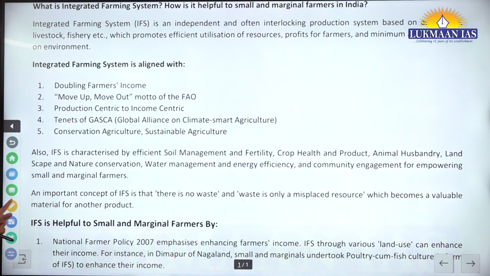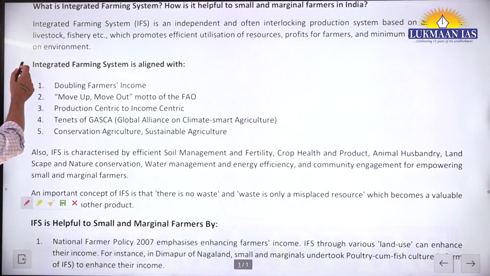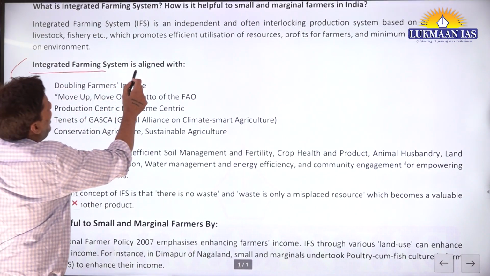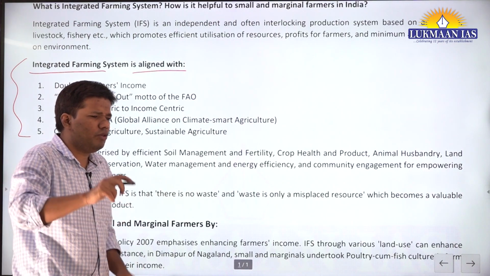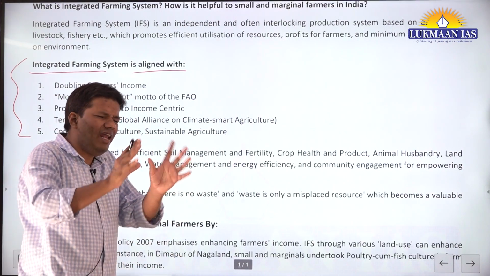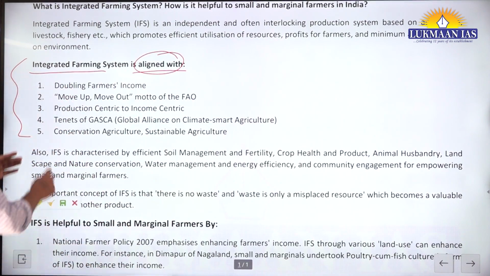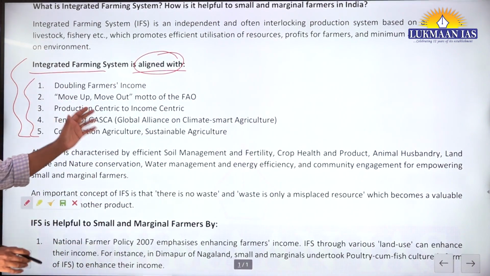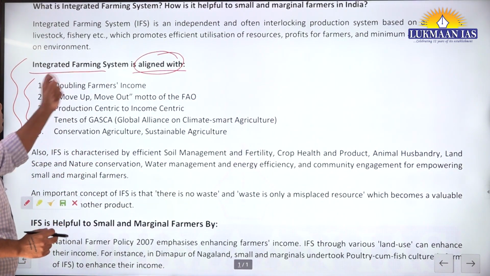Now let's see how you can write it. It's around 200 words you have to write. So let's say we have written it: integrated farming system is aligned with. We have not used any harsh word like integrated farming system is defined as. No, we are saying aligned with. Why have we used the word aligned? Because in your 2 pages there were many concepts written about agriculture. Now you are trying to connect those concepts with this IFS.